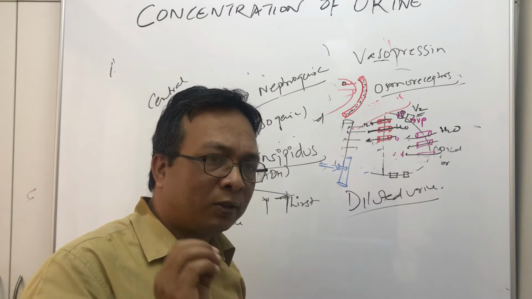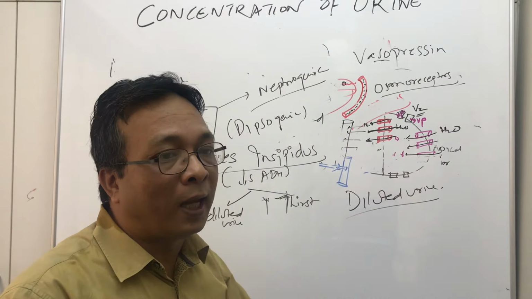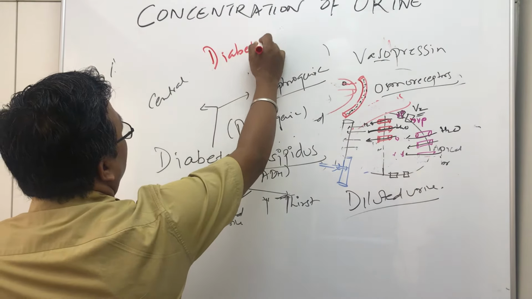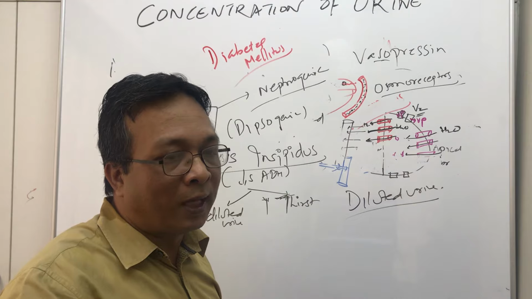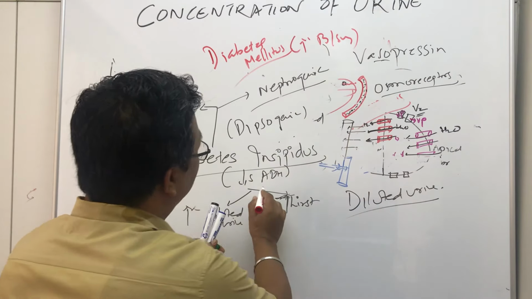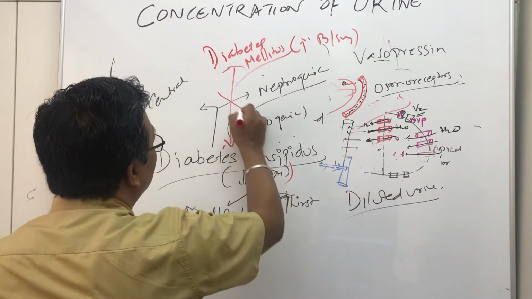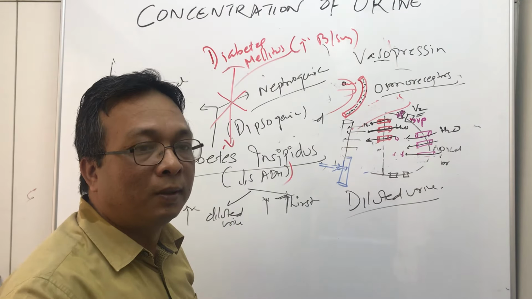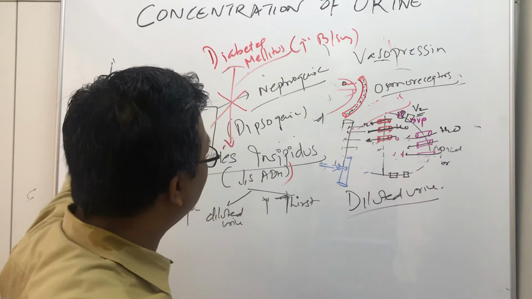To add to it, dear students, remember that diabetes insipidus, though it has the name diabetes, is not related to diabetes mellitus. When we say diabetes mellitus, that is increased blood sugar, if you remember. That is totally different. We will study that in endocrinology. This one is because of decreased ADH, and they both are not related. So don't confuse them. Diabetes insipidus is the production of plenty of diluted urine, and diabetes mellitus is an increased blood sugar condition. We'll discuss that later.